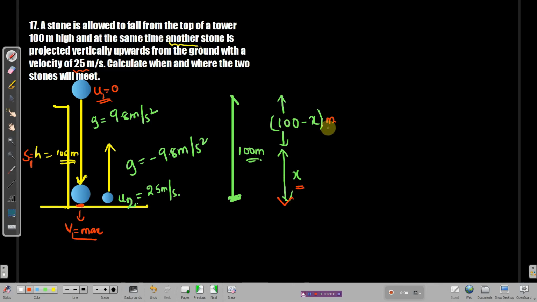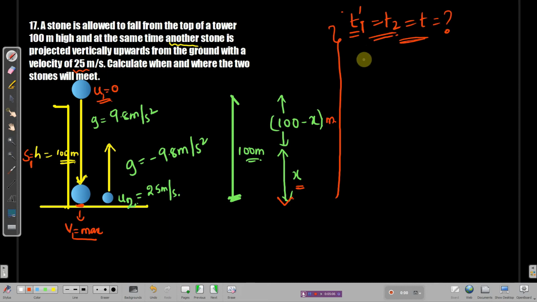Now let me jump to the problem again. Remember all these cases. We have the first case. Let me write down. We need to actually find out at what time these two stones are going to meet. So we need time. The time will be common for them, because if something is falling down and something is being thrown up, for both of them, T1 and T2 will be common, right? Same, I need to find T1, T2, nothing but what? T question mark.